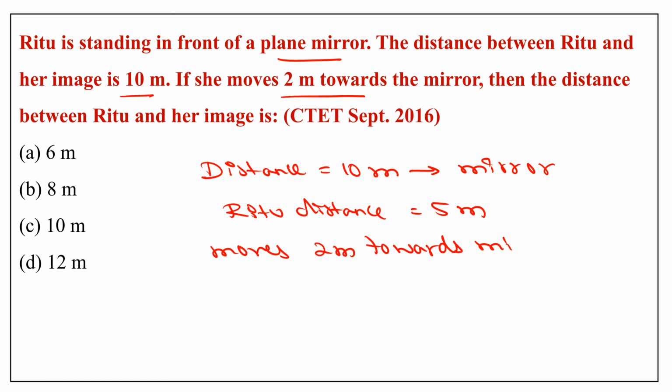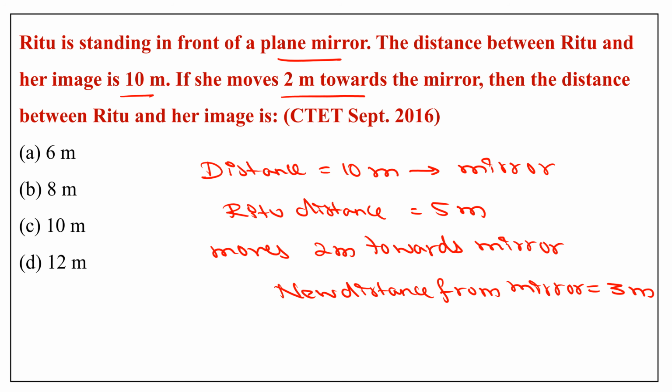towards the mirror. So what happens? The new distance from the mirror is 3 meter. Now the image also forms 3 meter behind the mirror. So the total distance is 3 plus 3, that is 6 meter. So the new distance between Ritu and her image is 6 meter.